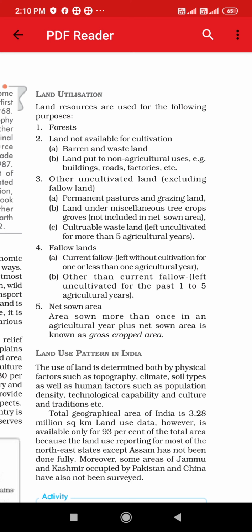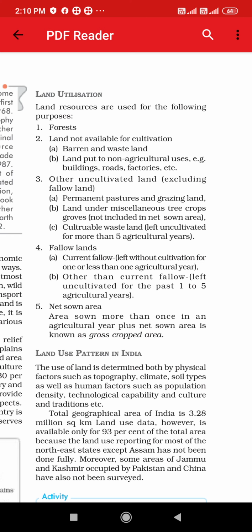Second is land not available for cultivation. It means we have enough land but we are not using it. That is, first, barren and wasteland. We are not using it. It is just kept like that only, right? Wasteland, we can say. It is not used anywhere, so it is a wasteland. Land put to non-agricultural uses means we have land on which we can do cultivation, but instead of cultivation, that land is used by us in the form of industries, roads, factories, buildings. We are constructing factories, roads, and other things there.